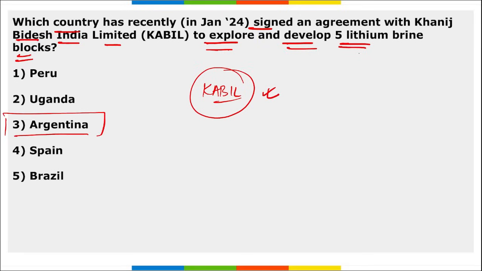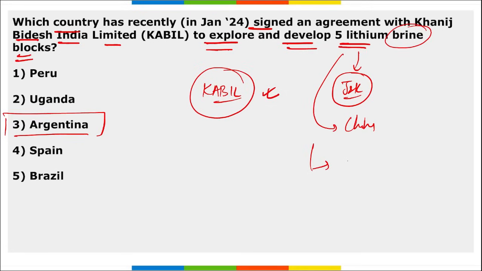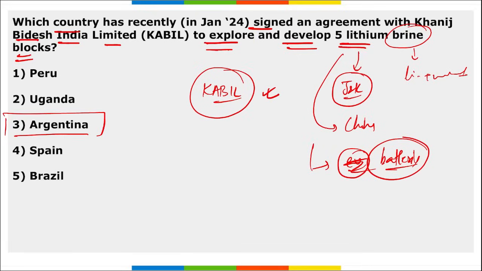We know lithium. First of all, lithium. We know in Jammu and Kashmir also reserves of lithium were discovered, and lithium's monopoly is with China. It is one of the main important sources for developing electric vehicle batteries, not just electric vehicles, we can say for rechargeable batteries. And brine is basically a solution of lithium and water.